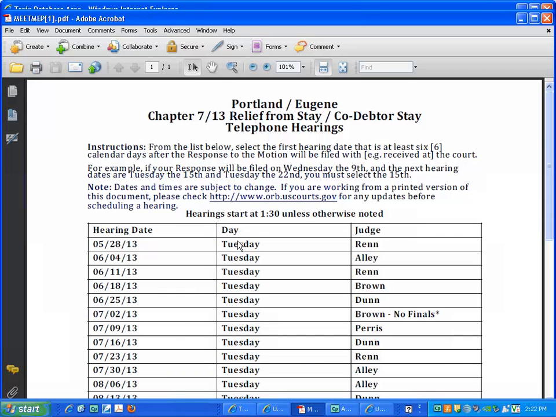Please note that relief from stay hearings are held by judges on a rotational basis and not by the case judge. Note that dates and times are subject to change. Check this site for any updates before selecting a hearing date. Select the first hearing date that is at least 6 calendar days after the response to the motion will be filed with the court. Hearings are held on Tuesdays and start at 1:30 p.m. unless otherwise noted.